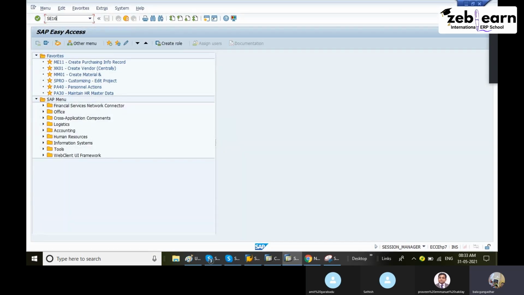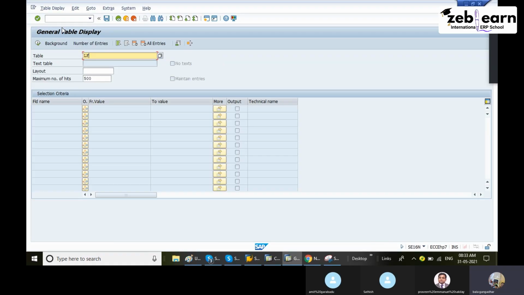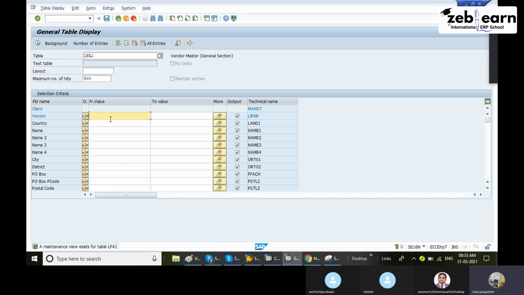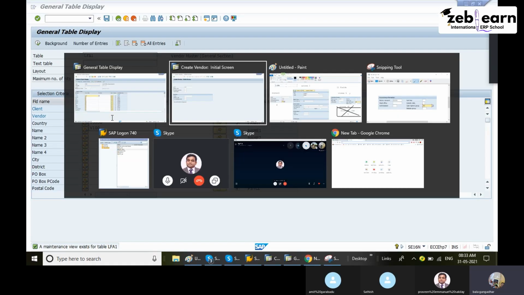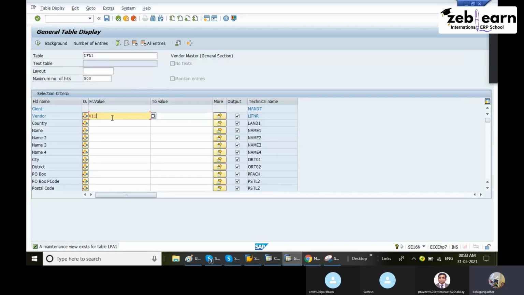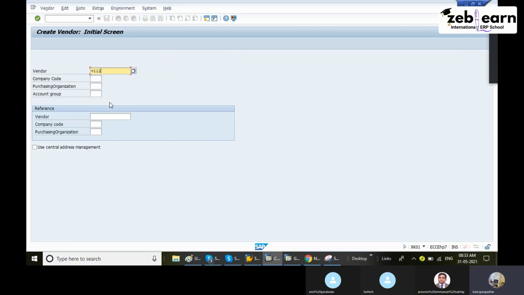Go to SE16N, LFA1. You have to check what name I entered: V112. If it exists or not, you can check here. See, not existing. Then only I can use it. If it exists and you use it, you will get an error. Enter the vendor name, company code, purchasing organization and country group. Four fields I entered in the first screen.